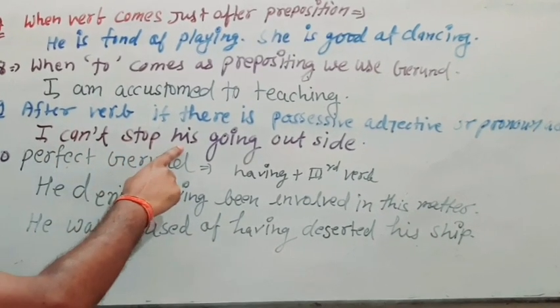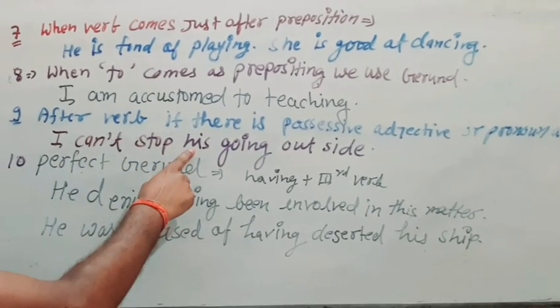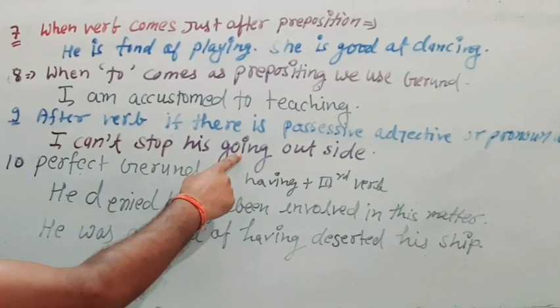Now after a verb, if there is a possessive adjective or pronoun, we use gerund here. I cannot stop him going outside. Just see, we have a possessive pronoun, so then after that we are using gerund.